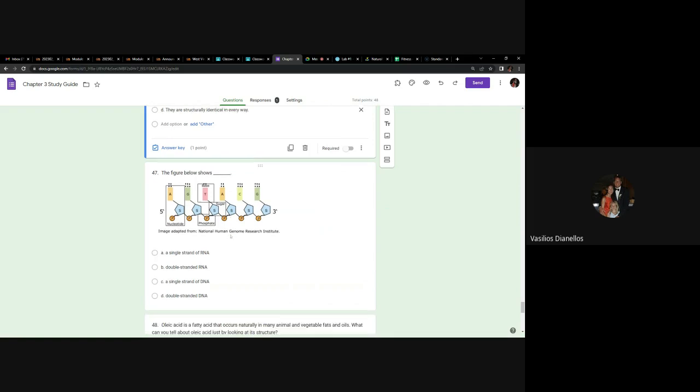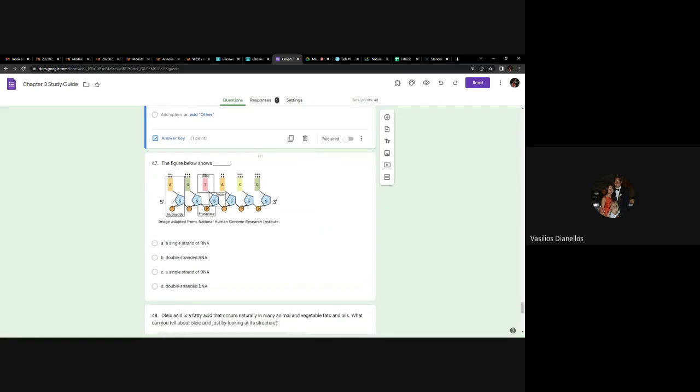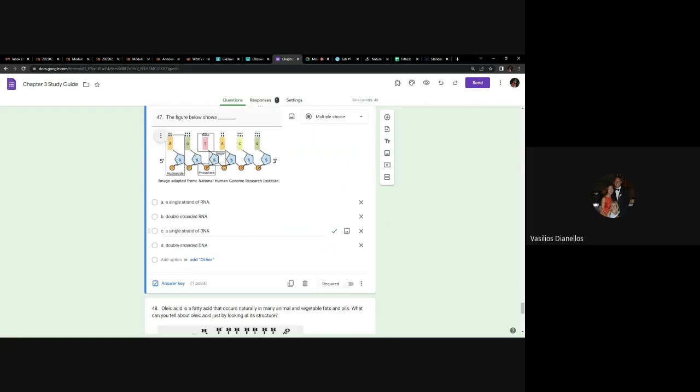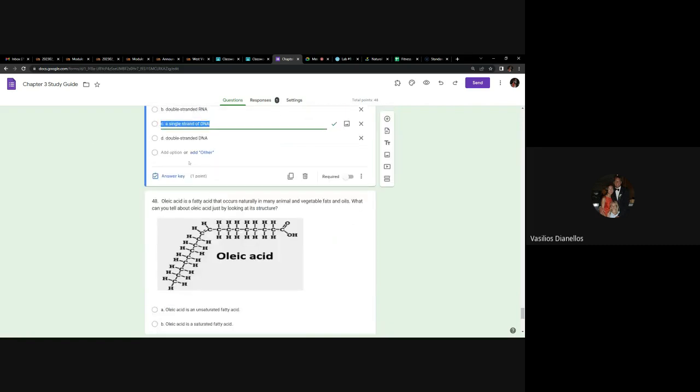The figure below shows, let's see, AGTAC. All right, because it has a T, I know it's not RNA. And because there's only one strand, I know it's a single strand. So single strand of DNA is the correct answer. Again, I know it's DNA because it has a T, and I know it's single stranded just because I can see it in the picture. Any questions about that?